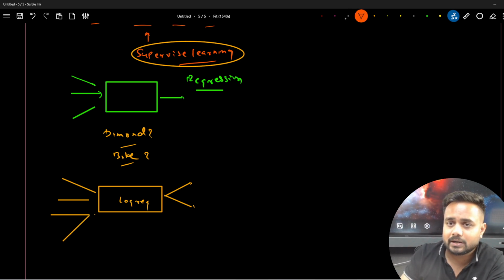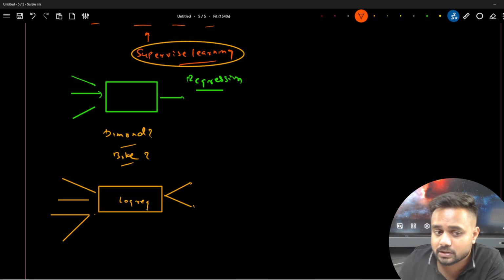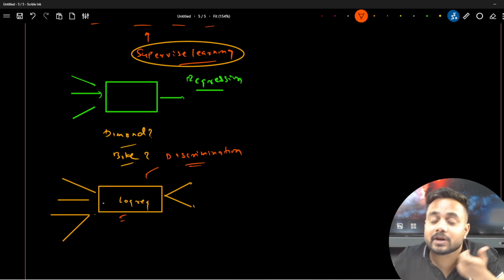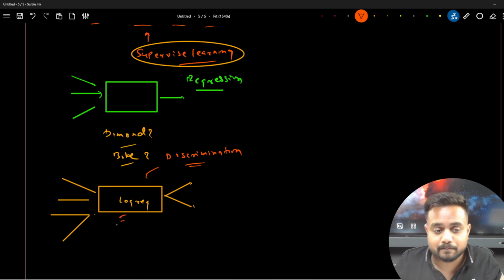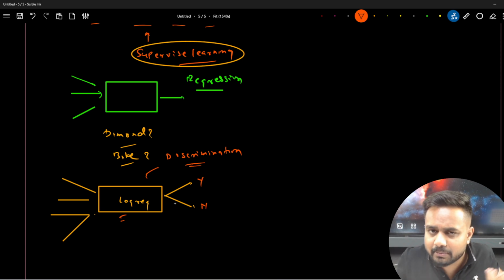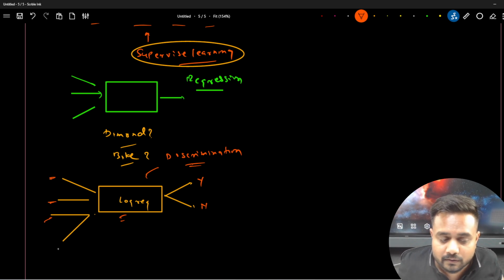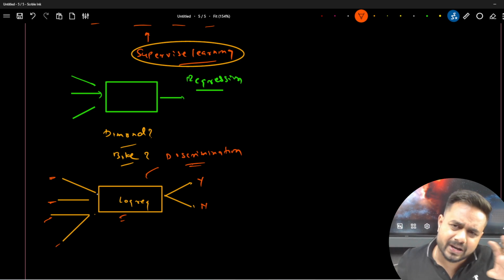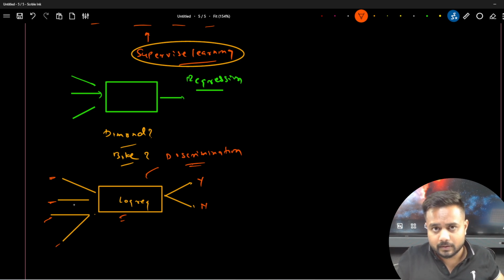But let's say if I want to detect whether a person has malaria or not, in that case will I be able to do it? No, it cannot do it, because the discrimination, which we are doing, is based on specific or limited data. The training which we are doing over here is supervised training. Getting my point? I think you are getting it. So the discrimination, whether it's yes or no, whether a person has diabetes or not, we are doing with various features, but we cannot do it for malaria data or any other dataset, like pneumonia data. We can only check diabetes over here. We can do the discrimination.